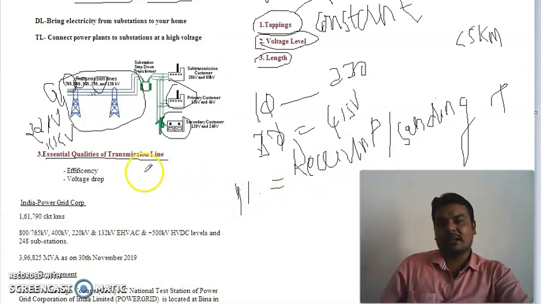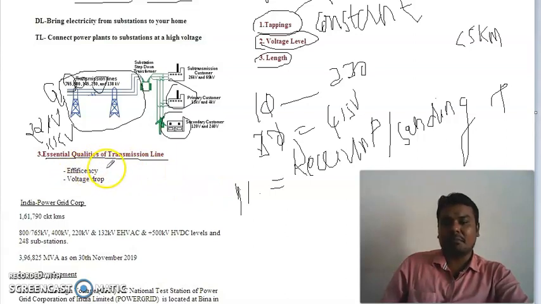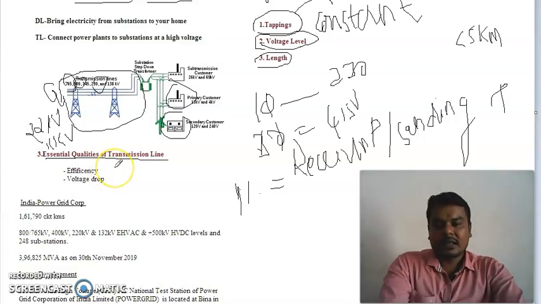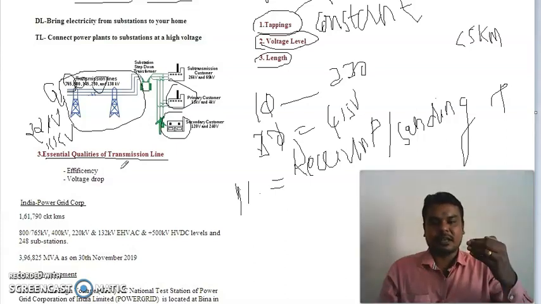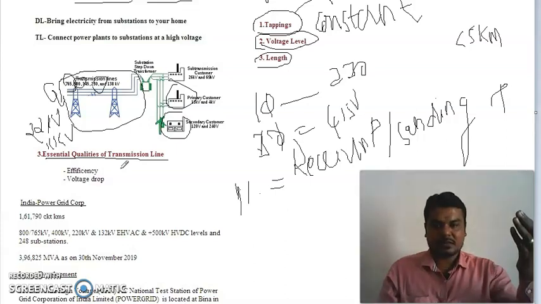A good transmission line should have efficiency as high as possible. So efficiency should be higher in a transmission line, or indirectly I can say the losses in the transmission line should be minimum. If the losses are minimum, the efficiency will be maximum.